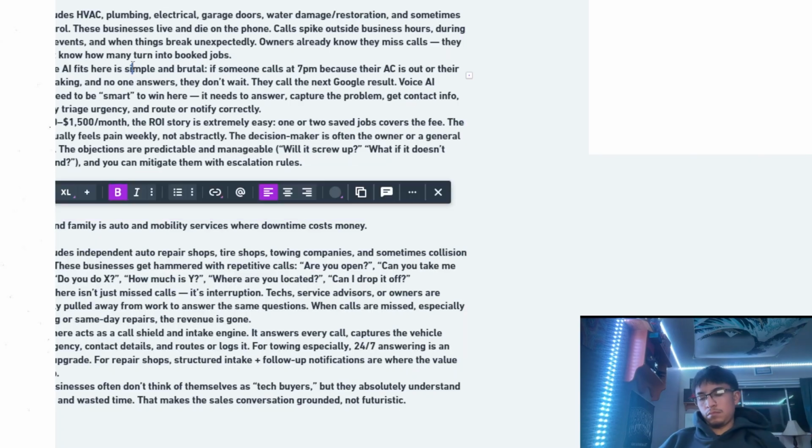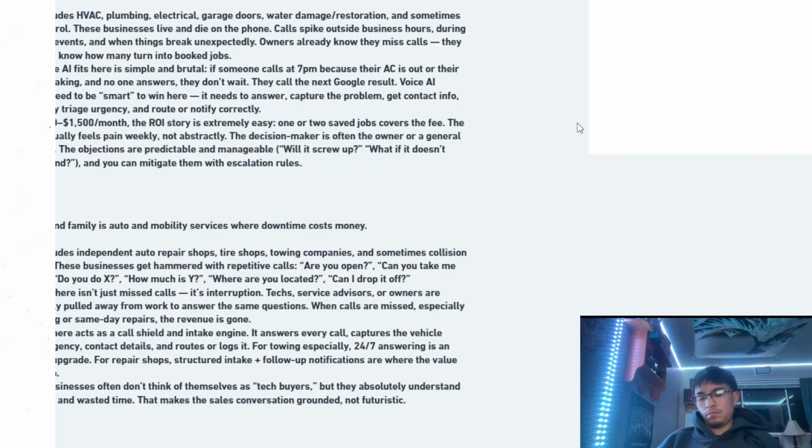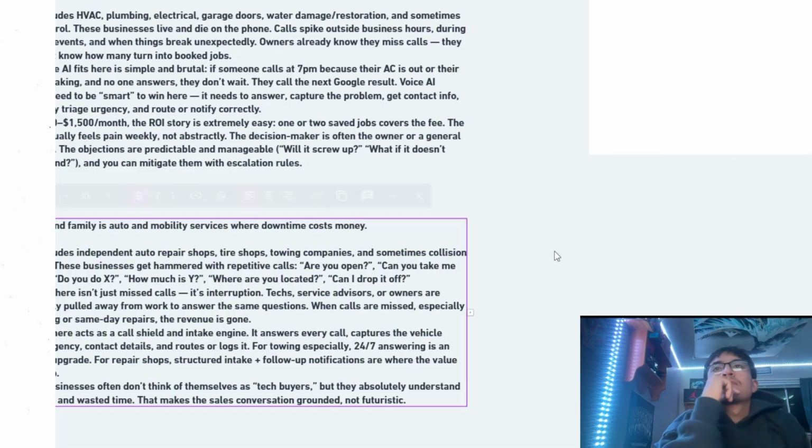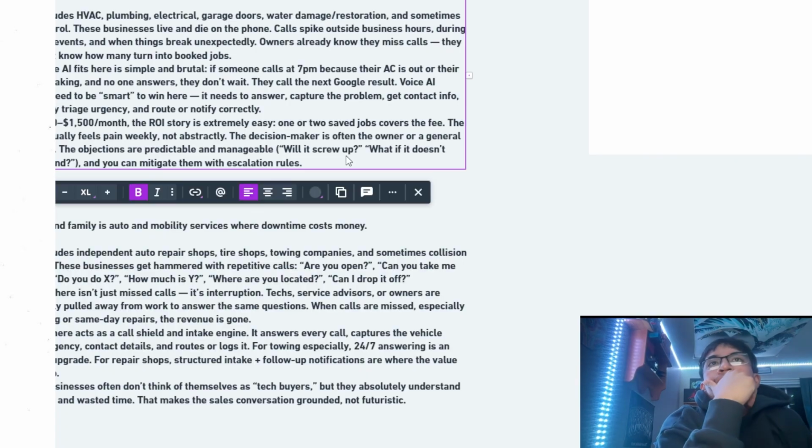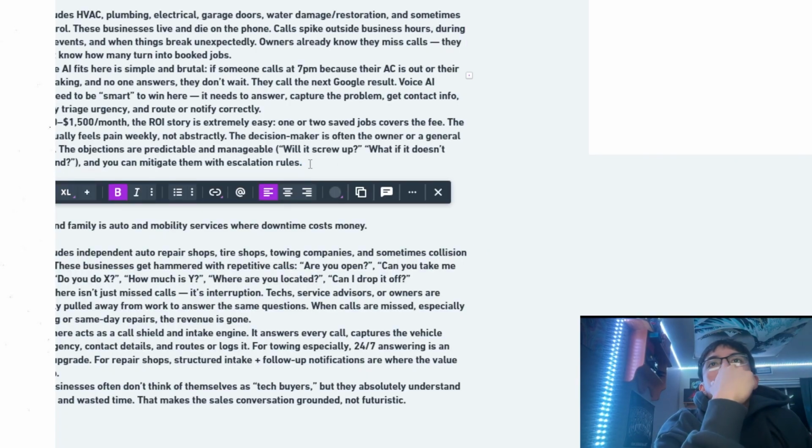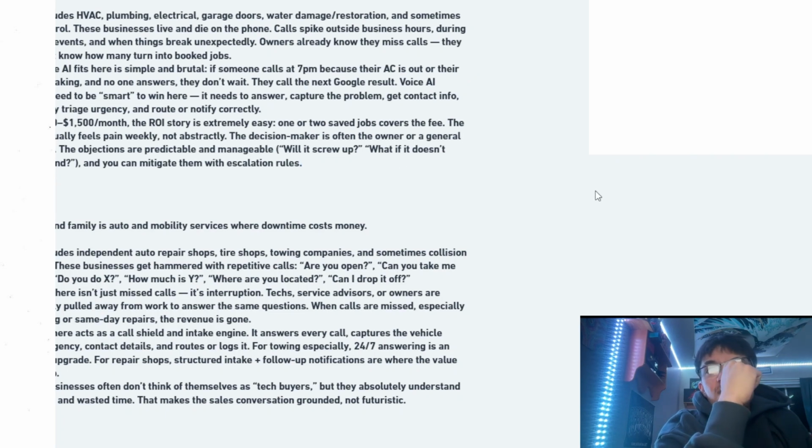Assume I don't work in this. I don't know the ins and outs of HVAC, and I don't know the day-in, day-out of auto mobility services. So what I'm going to do is conduct research on each of these individually and dive into their literal day-to-day process. When I'm speaking to somebody in that business, I want to be in a position where everything I'm saying sounds like I'm in their shoes and fully understand why this hurts them. I'm speaking their language. Right now, I'm trying to learn their language.